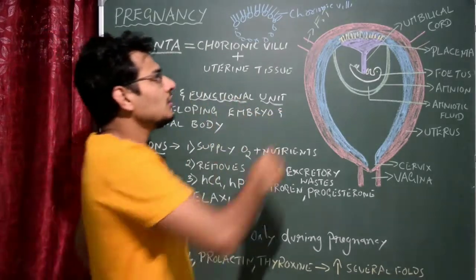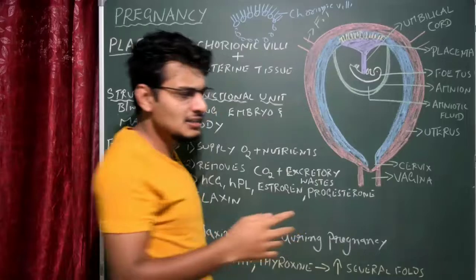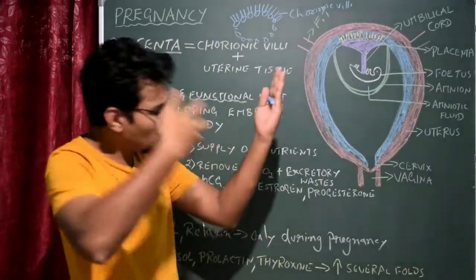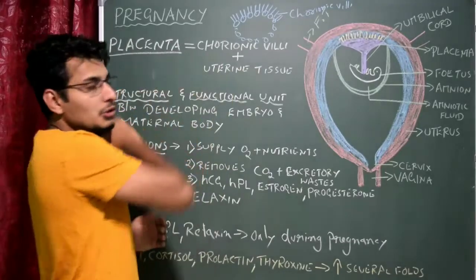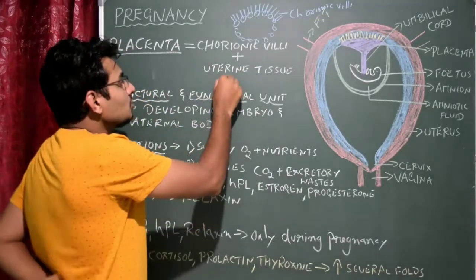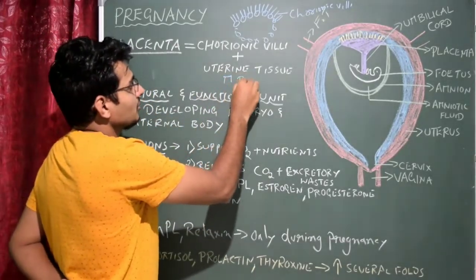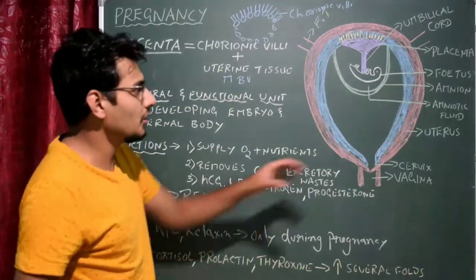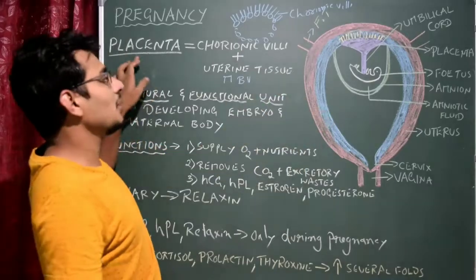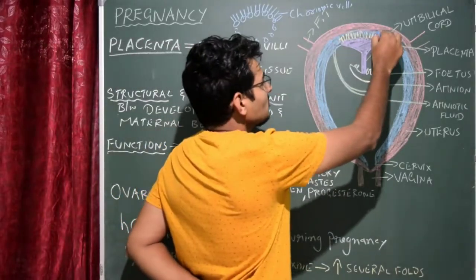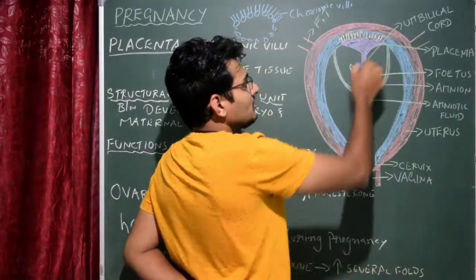The chorionic villi is a needle-shaped structure which gets embedded within the uterus. So what is there in the uterus? Uterine tissue will be there. Along with that, the maternal blood vessels, the blood vessels of the mother, will be there. Finally it makes a structure which is called the placenta. So from here, this to this is called the placenta.